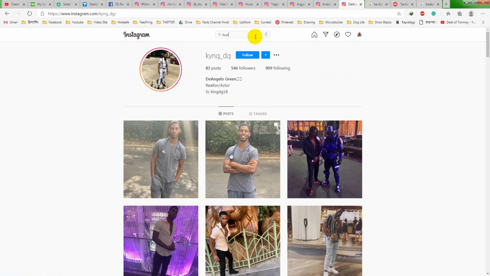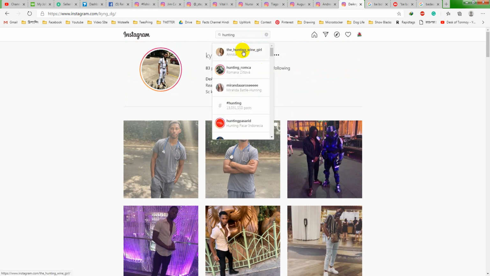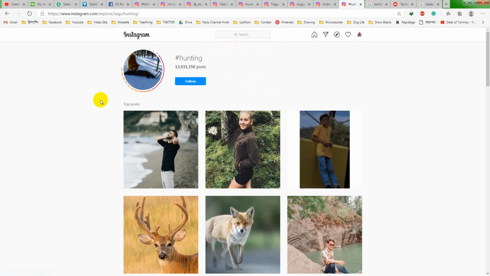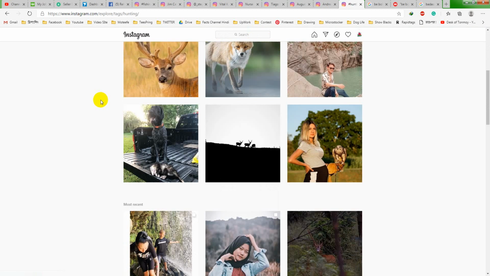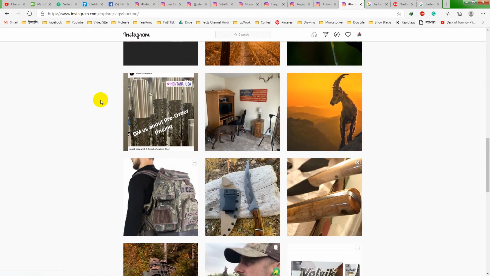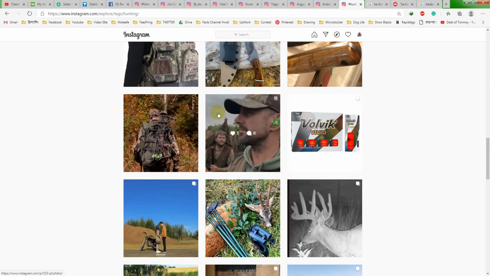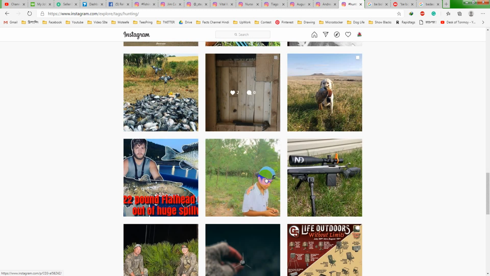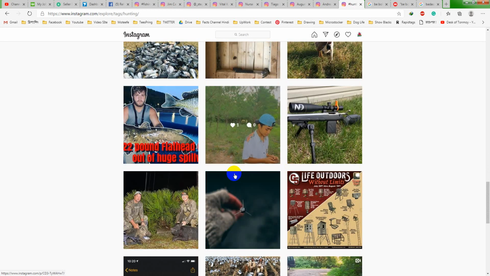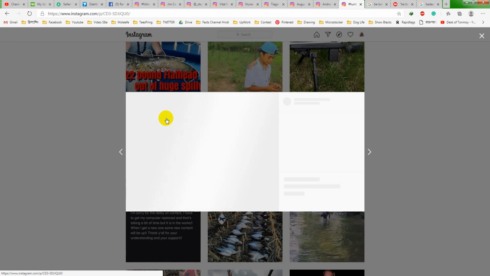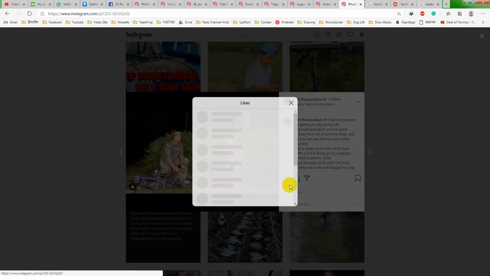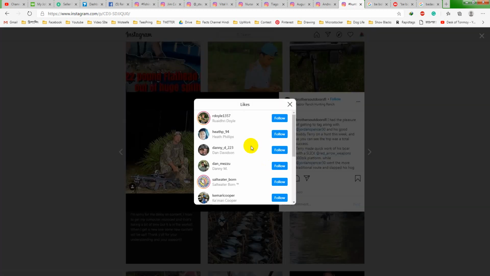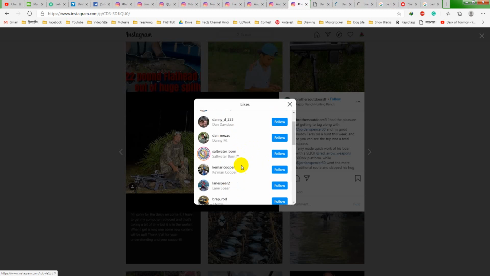Like if I search for hunting, or whichever niche you are working with, find some related pictures, go to that picture, and I can see this is a good design. These are the kind of hunting designs we make. If I just click on who liked this one, then I will get an idea what kind of people will like my designs in this niche.